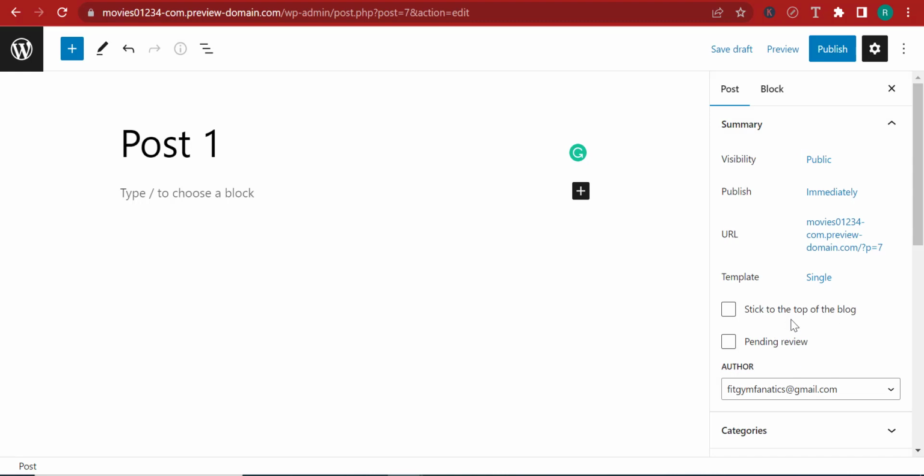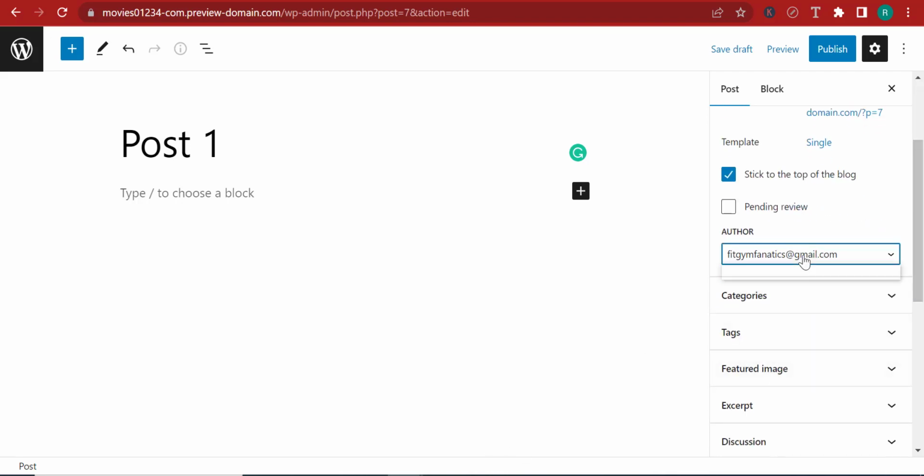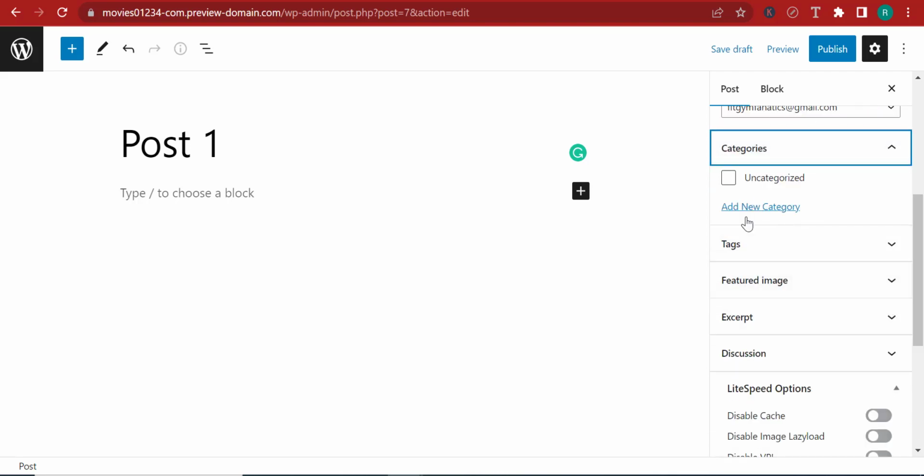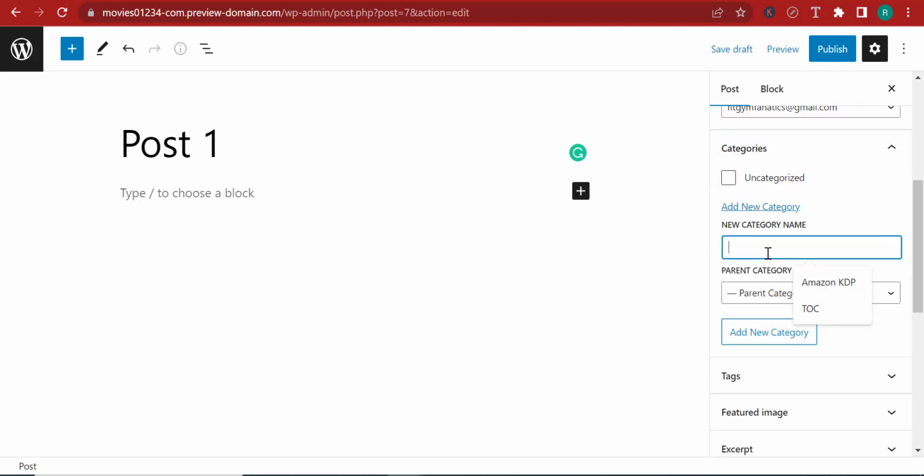And right here, you have this option. So let's say, for example, that you want this post to be your hero post and that you want to show it at the top of the blog. You can click stick to the top of the blog and this will be shown at the top of the blog. Here you can control the authors, or you can assign this post to any particular author. I'm going to show you how you can add users to your WordPress website in a matter of seconds. And over here, you can add categories to your post. Let's say, for example, that you want to categorize this post in the category of movies or thriller movies.